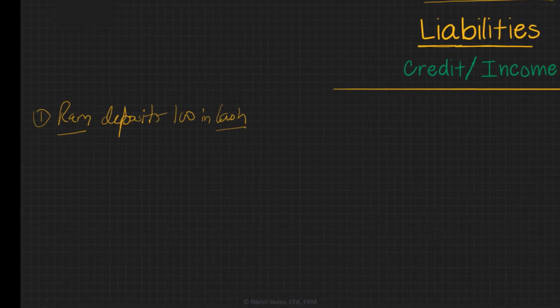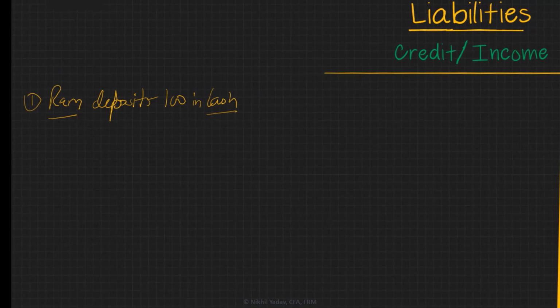When we look at it, there are two accounts: Ram, which is a personal account, and cash, which falls under the category of real accounts.